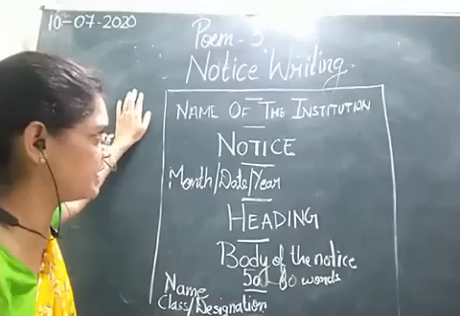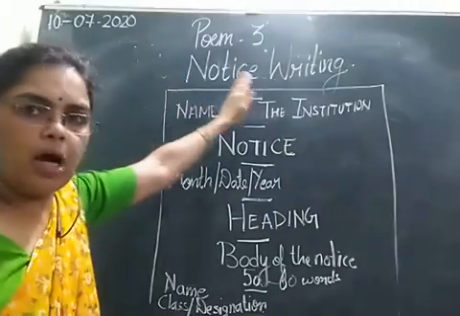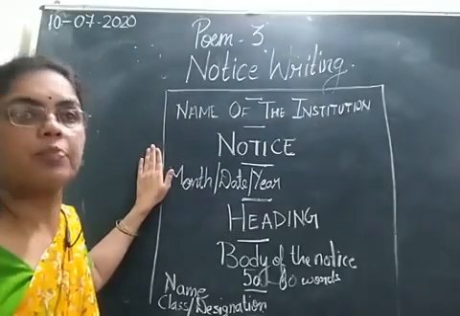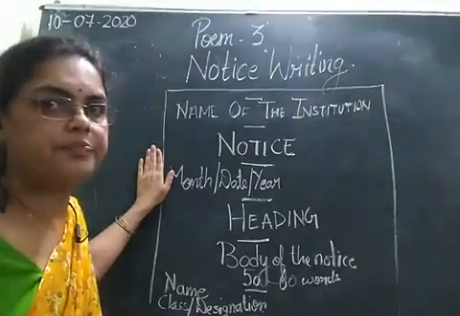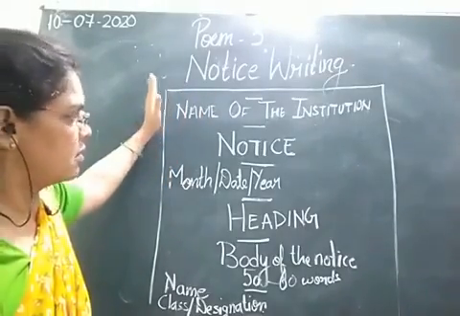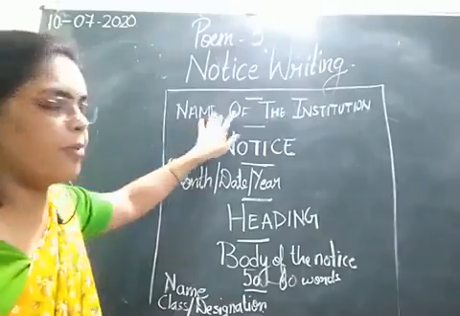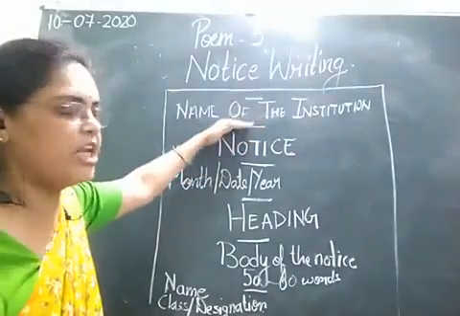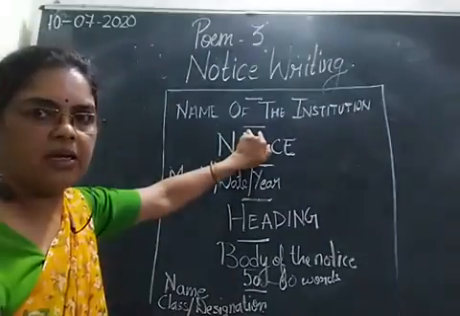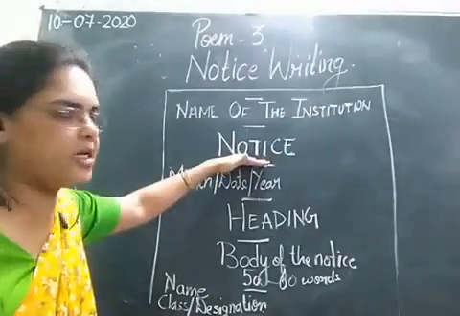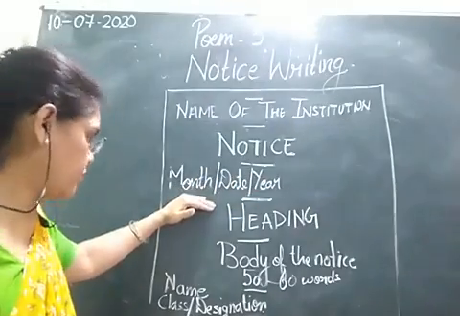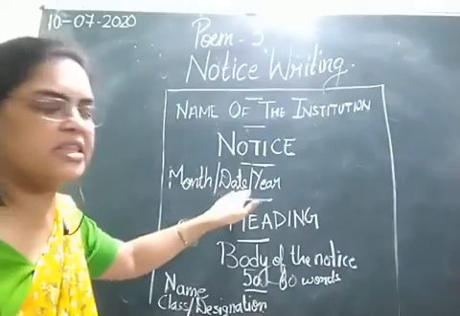Once again I'm repeating. First we'll draw a box. Your notice should always be written inside the box, and after drawing the box, leave one line and write the name of institution in capital letters. Then leave one line, write notice in capital letters. Then leave one line, then your date will come. And date, students, first the month, then the date, then the year.